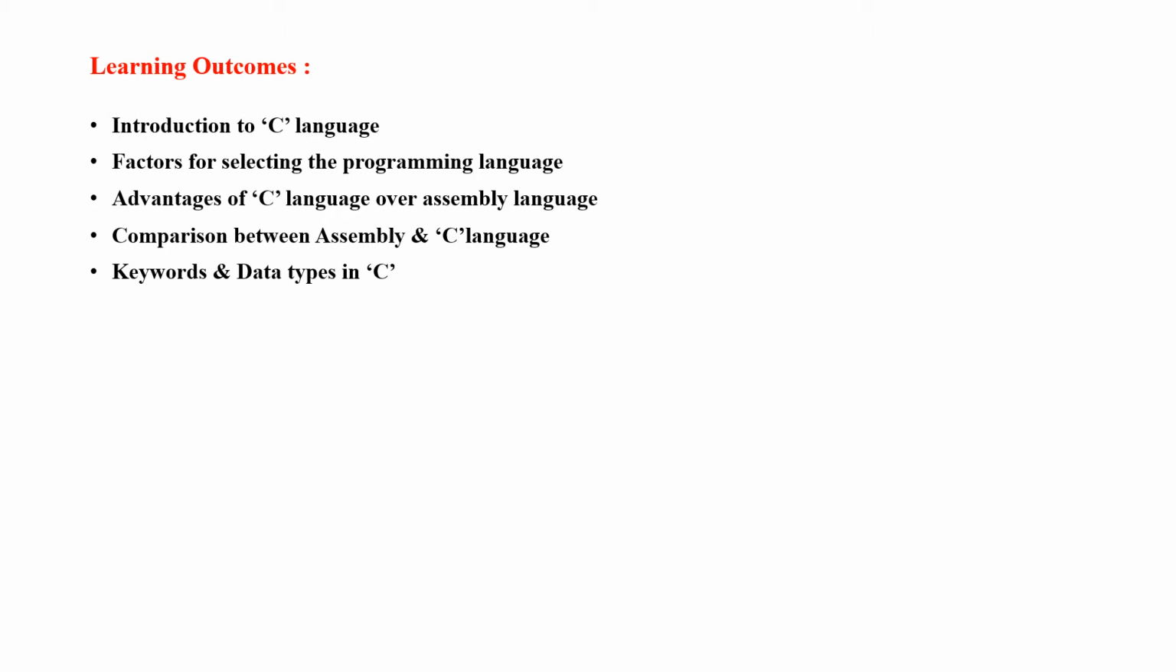Learning outcomes of this topic are introduction to C language, factors for selecting the programming language, advantages of C over assembly language, comparison between assembly and C language, and the keywords and data types used in C.